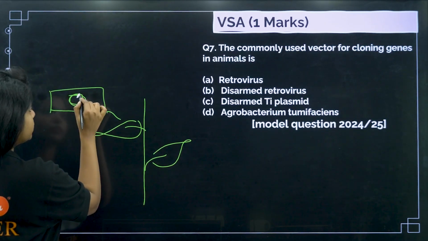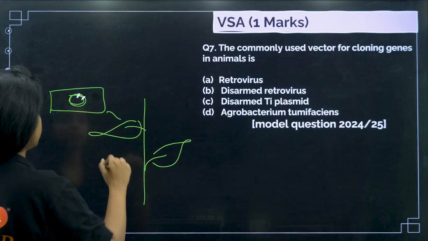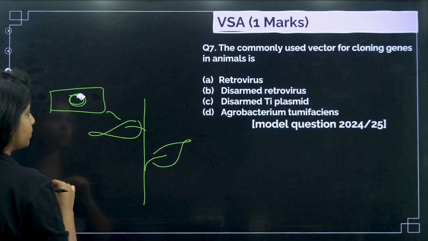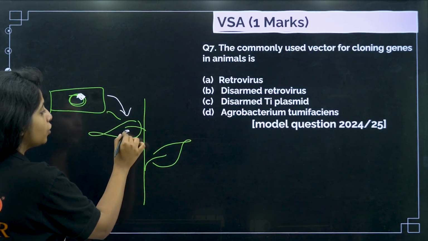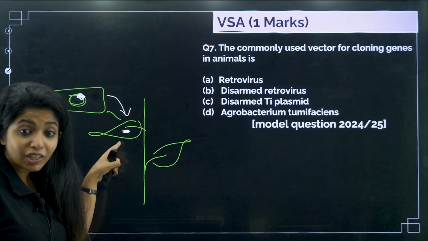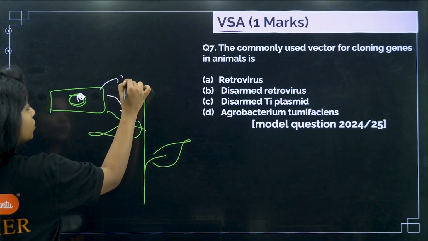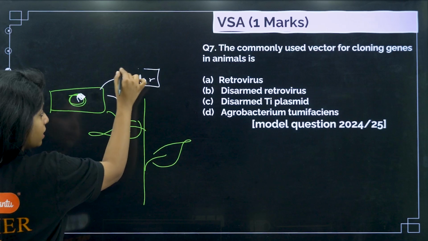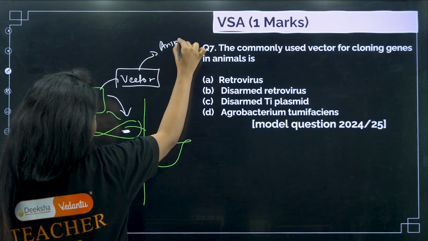What do I do? I make certain changes over here. I remove the piece of DNA that could cause the problem. Instead of that, I put my gene of interest over here. Anyway, it is going to infect, and when it infects, it is going to put my gene of interest over here. So am I not passing my content, the gene of interest that I wanted to? So this is what acts like a vector. But you are asked about vectors not in the case of plants, but in the case of animals.